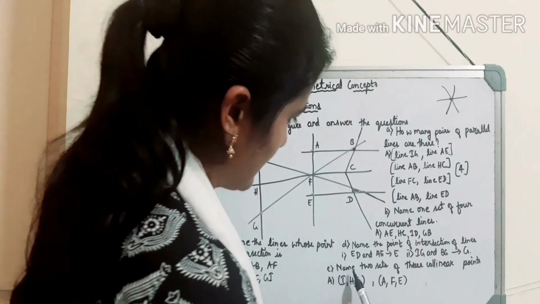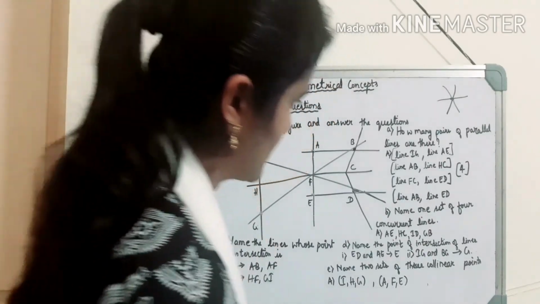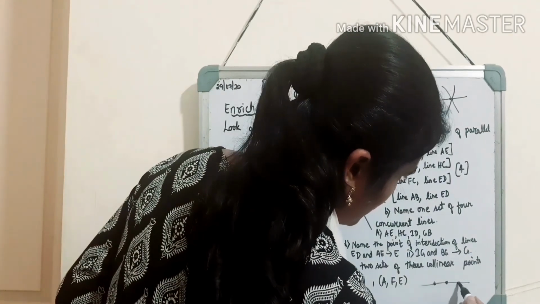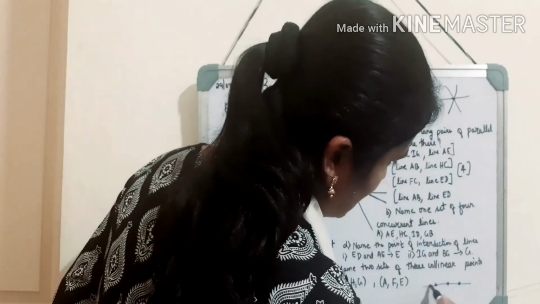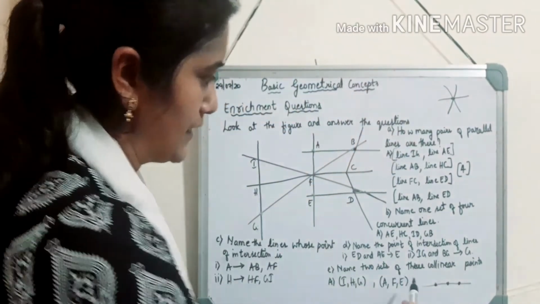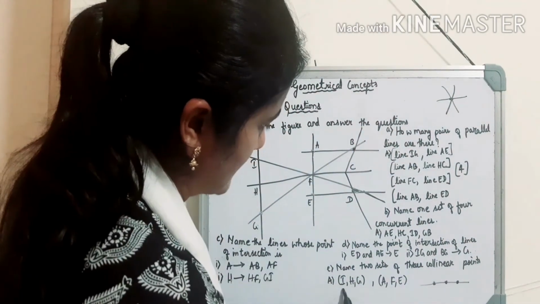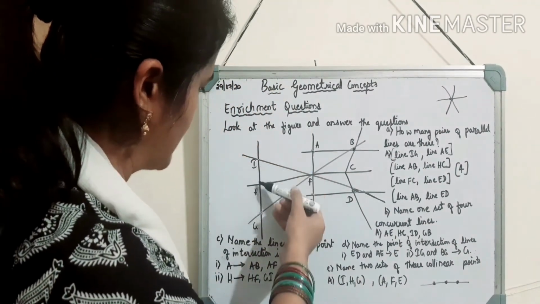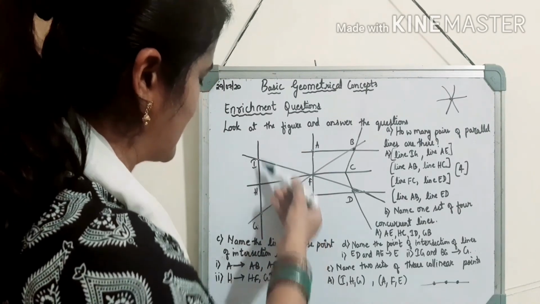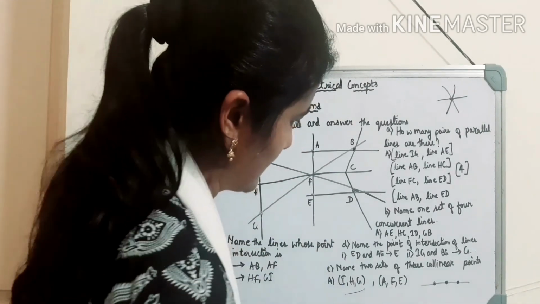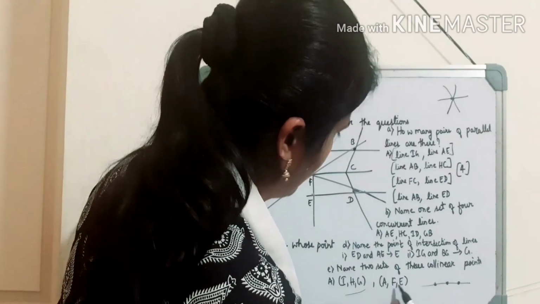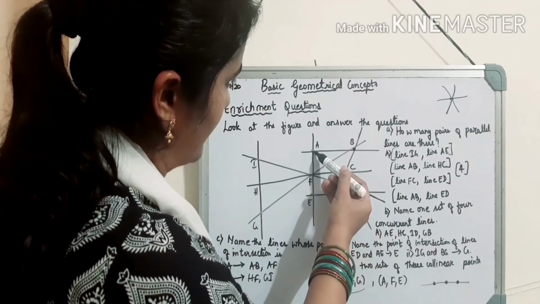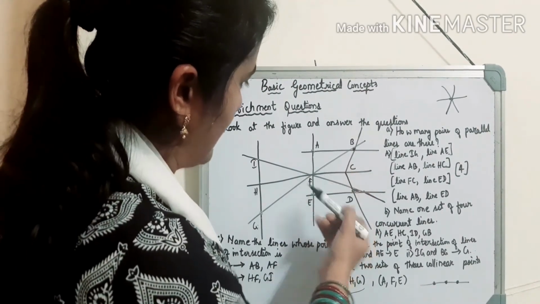The last question is, name 2 sets of 3 collinear points. Children, collinear points are 3 or more points which lie on the same line. See here, I have considered 3 points I, H and G, which are lying on the same line. So this is one set and one more set is A, F, E. This is the line where 3 points are collinear, that are A, F and E.